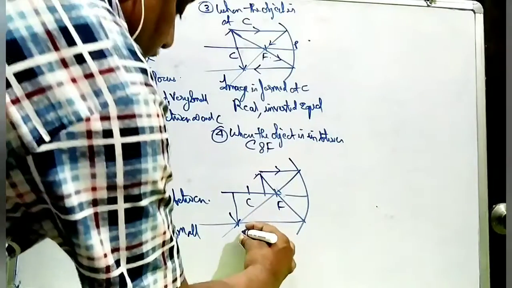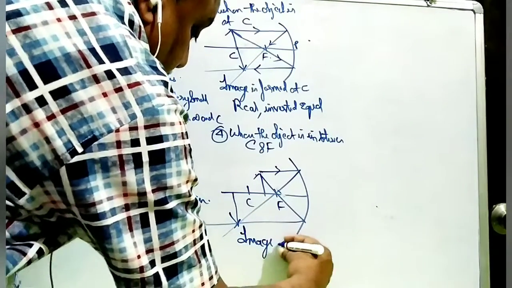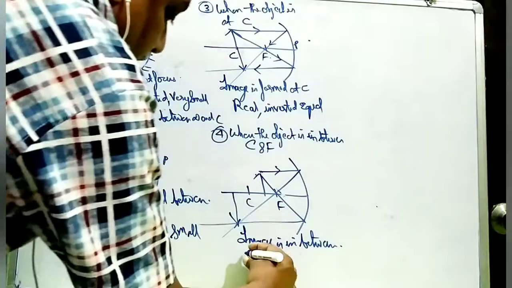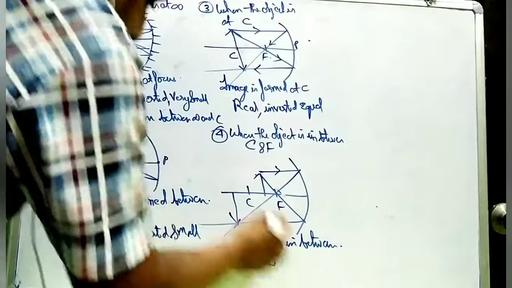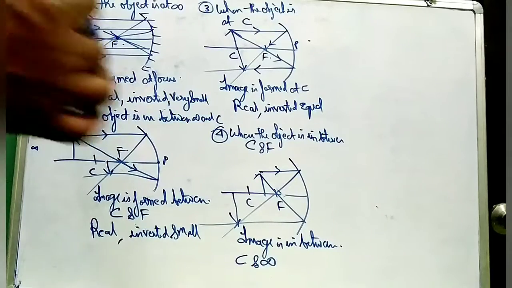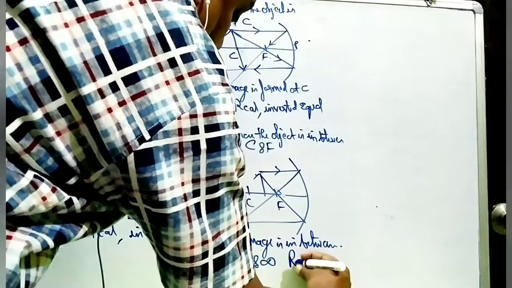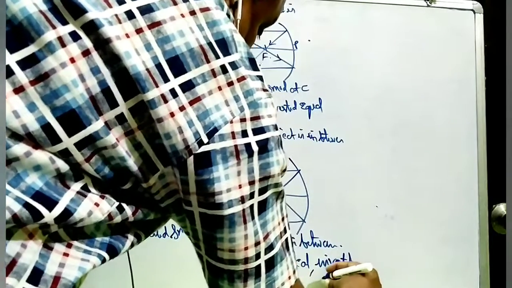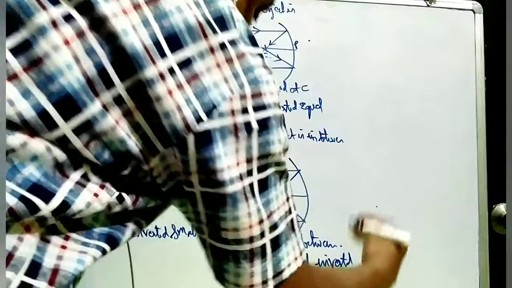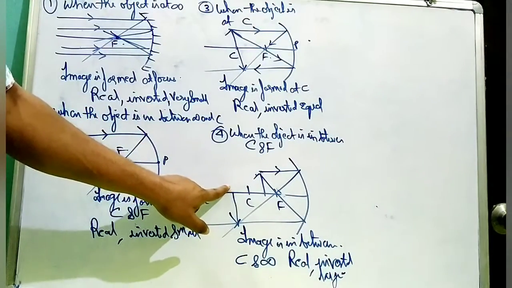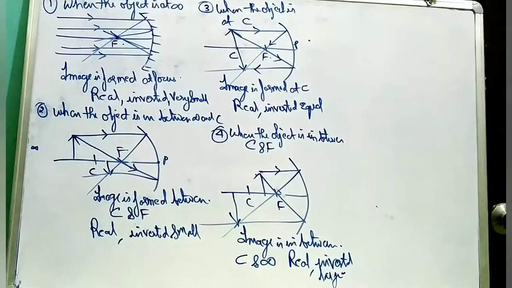So the image is in between center of curvature and infinity, because on the left hand side you will get infinity. So the image is in between center of curvature and infinity. How? Real, again inverted, but this time it is large. Larger than the object.